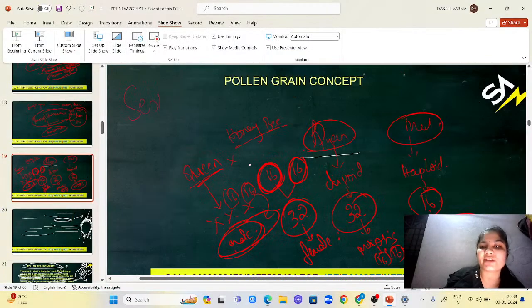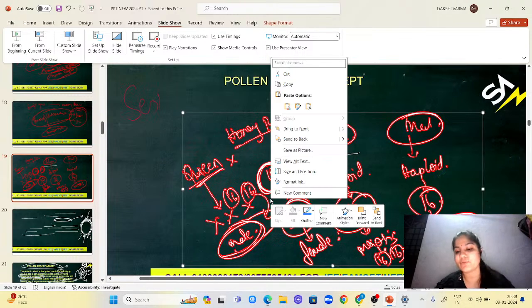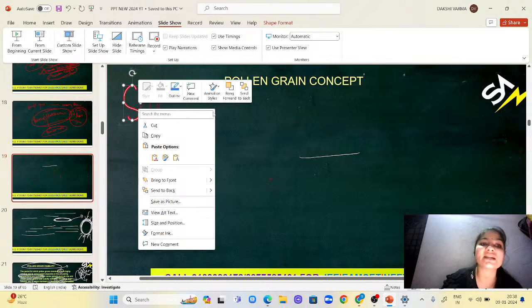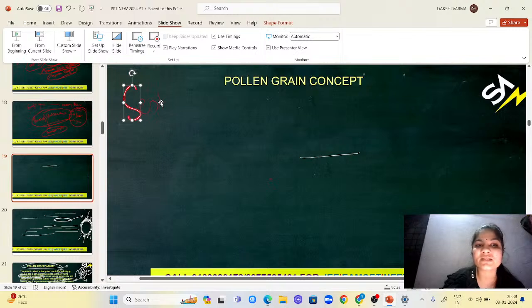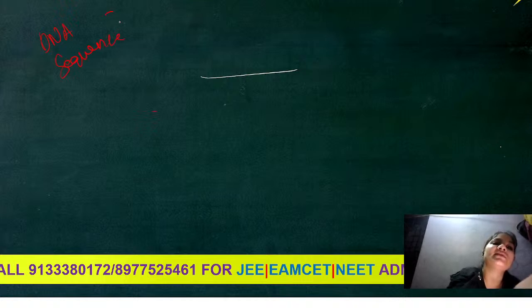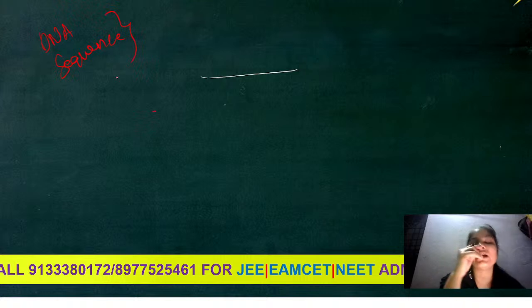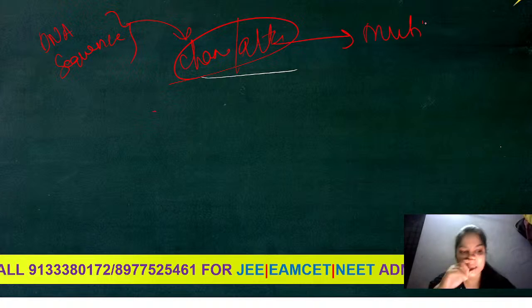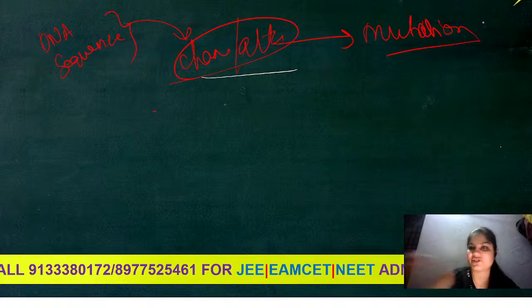Now let us talk about mutation. So what is a mutation? Mutation is a sudden change in a gene. When any DNA sequence alters, obviously in our gene we have a DNA sequence, and if there are any changes or alteration in that sequence, that will cause mutation.